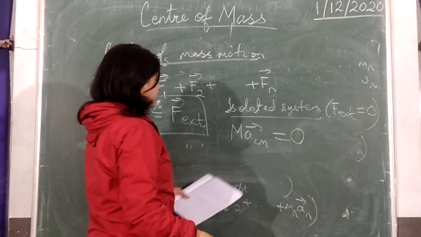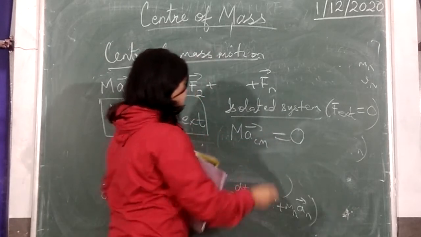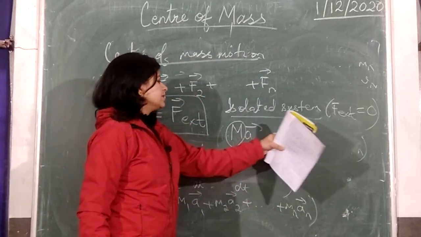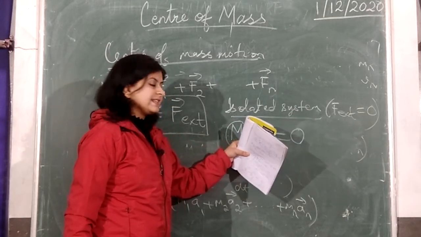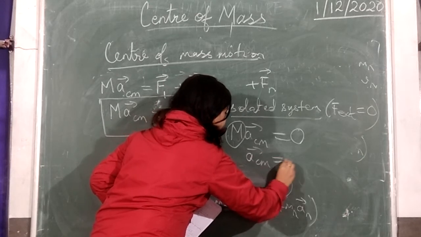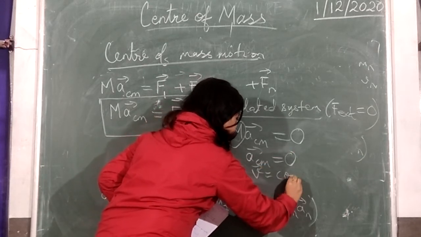Now if M a_cm is equal to 0, then since mass cannot be equal to 0, the product of these two quantities being 0 means a_cm has to be equal to 0. Now when is acceleration equal to 0? When velocity is a constant.